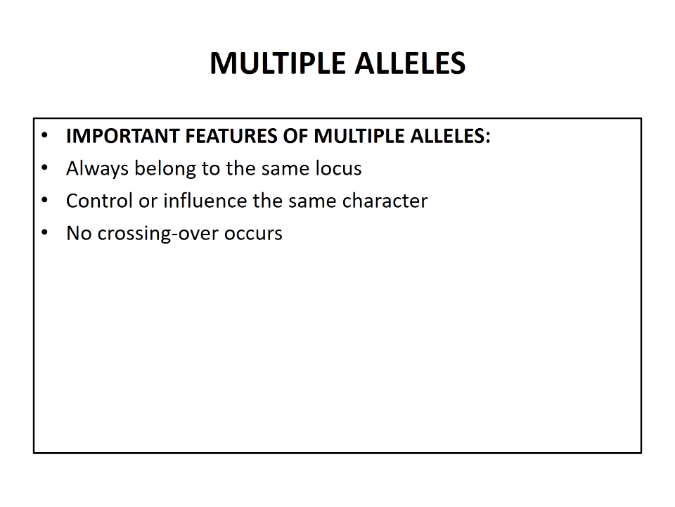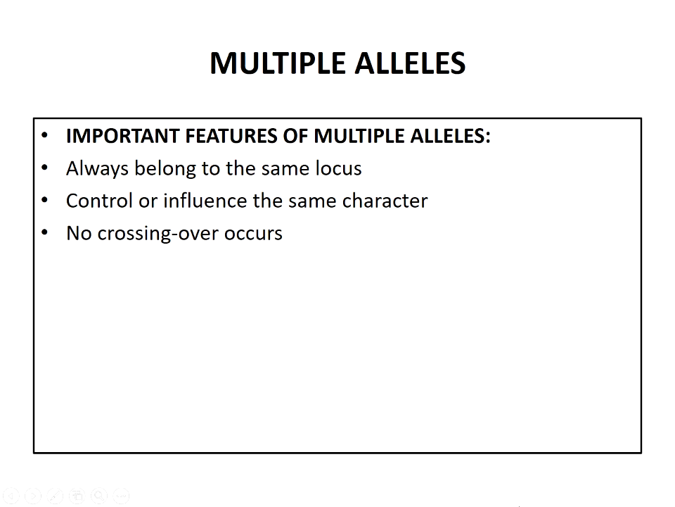Next are the important features of multiple alleles. Multiple alleles always belong to the same locus, and only one allele is present at a locus at a time in a chromosome. Multiple alleles always control or influence the same character of an individual.